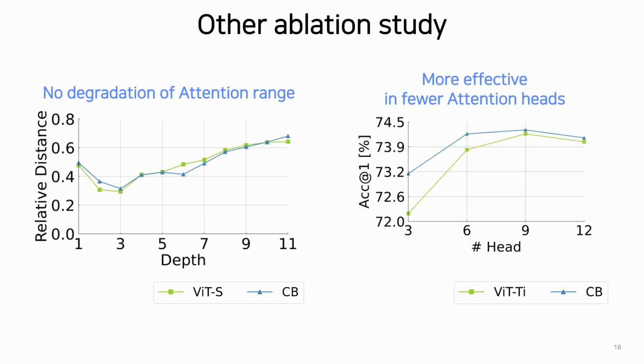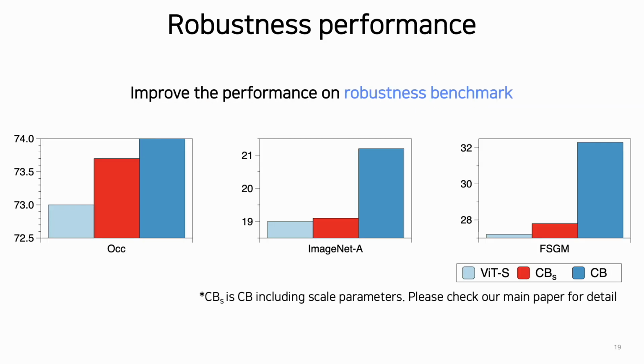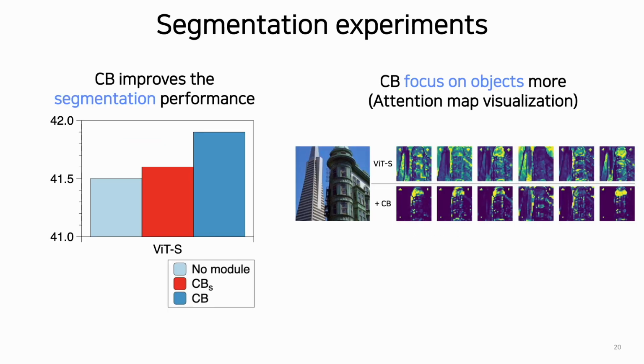And we conduct an ablation study by changing the number of heads in multi-head self-attention. Our module is more effective with fewer attention heads. We evaluate our module on robustness benchmarks. CB improved the robustness. Also, our module improved the segmentation performance. The right figure is the visualization of attention maps. ViT focuses on non-object regions. By infusing dense interactions, you can make attention focus on more informative spatial regions.